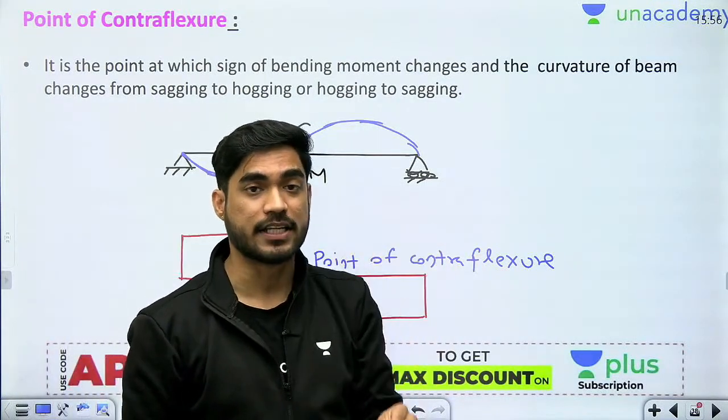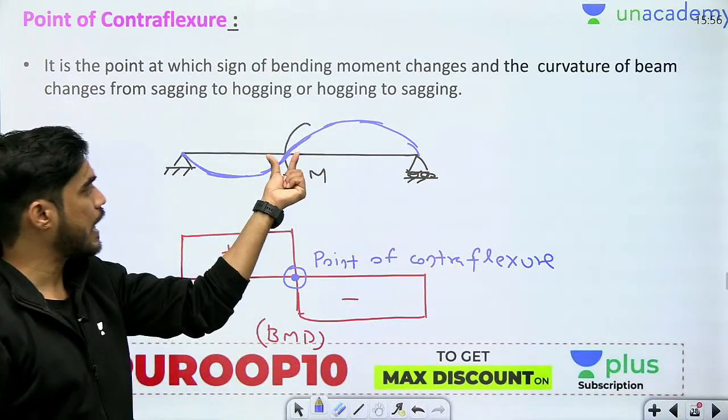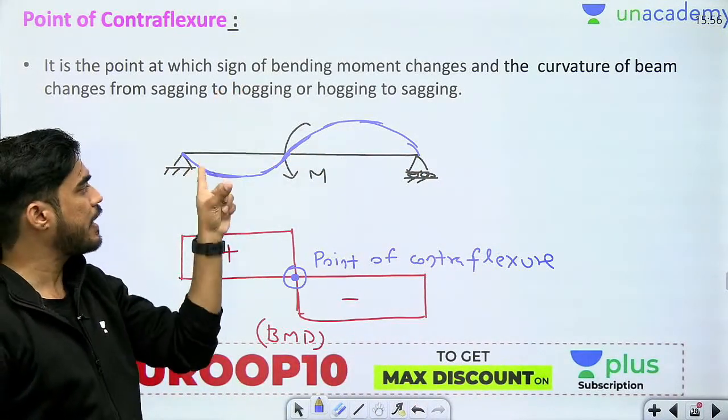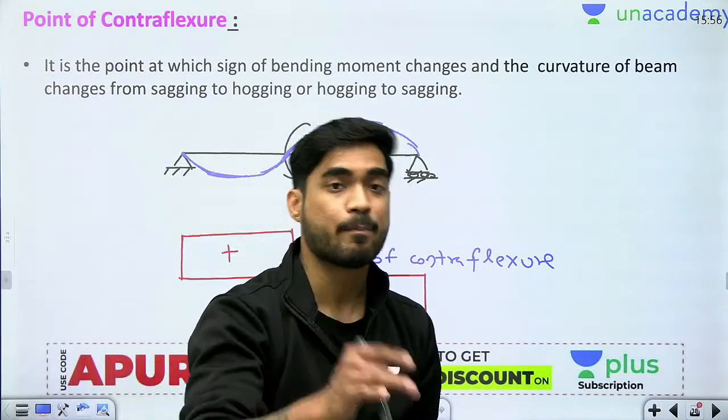Contra means opposite, flexure means bending. So beta, opposite bending is happening here; the nature of bending has changed, sagging to hogging and hogging to sagging. That's why this is so important to us.